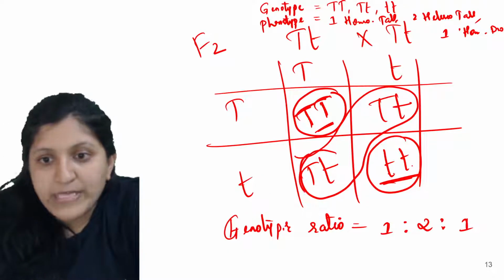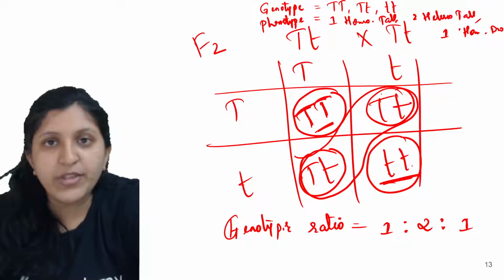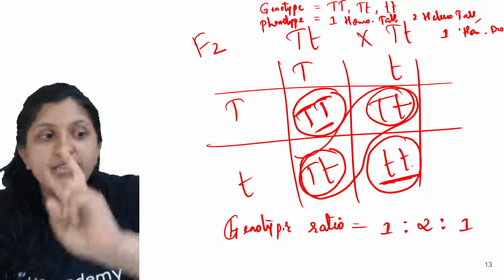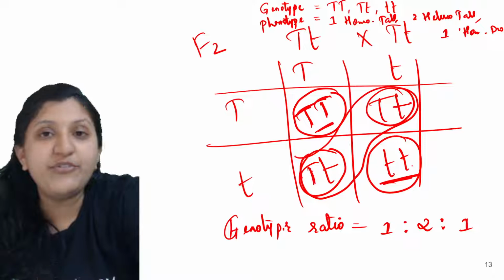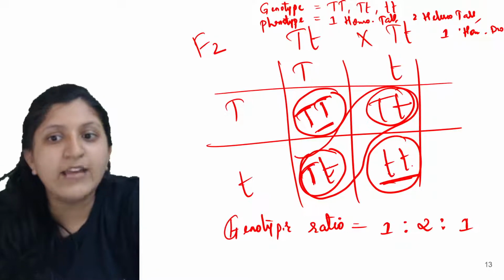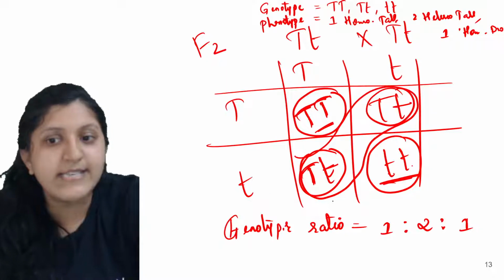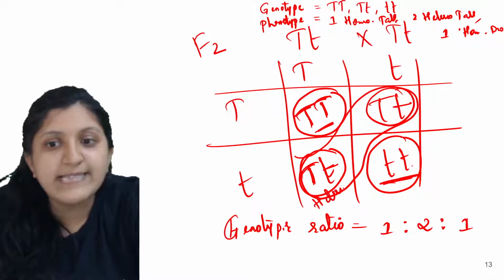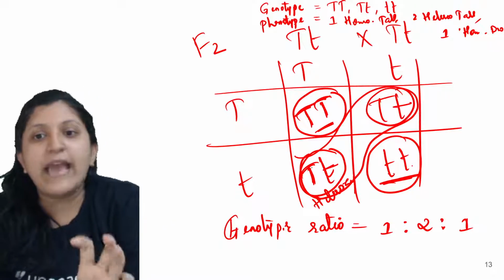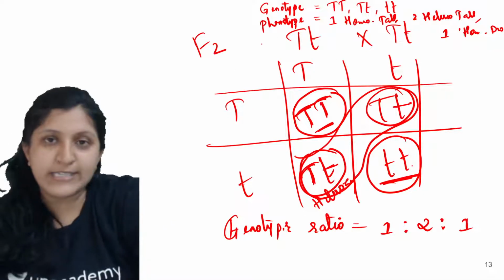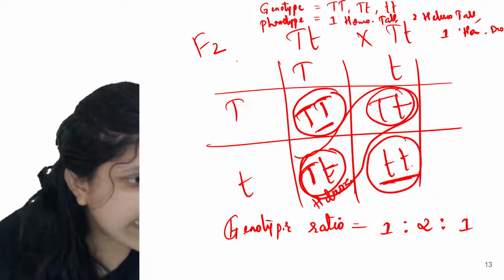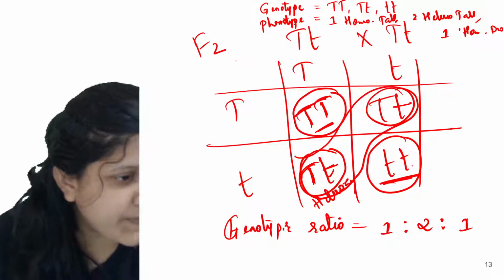So why do we say heterozygous for this one? Because hetero means different, so you can find different alleles here. One is a dominant allele and the other is a recessive allele, and that's the reason we call this heterozygous. So just by looking at the genes, you can say whether it is homozygous or heterozygous. Yes, this is the genetics chapter.